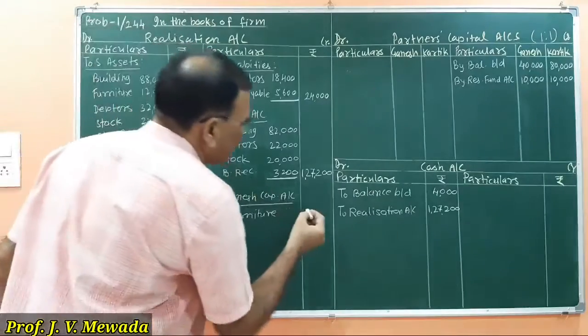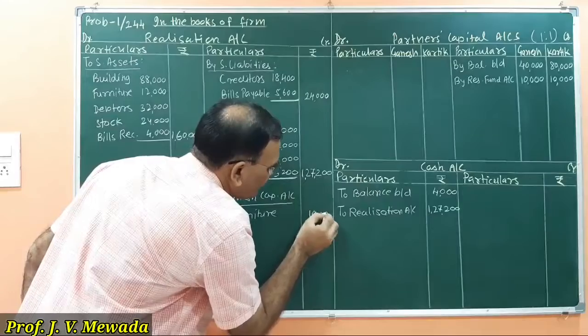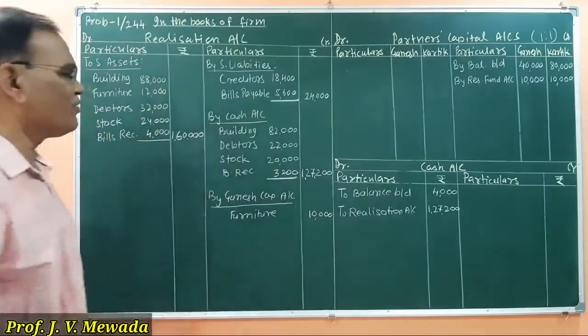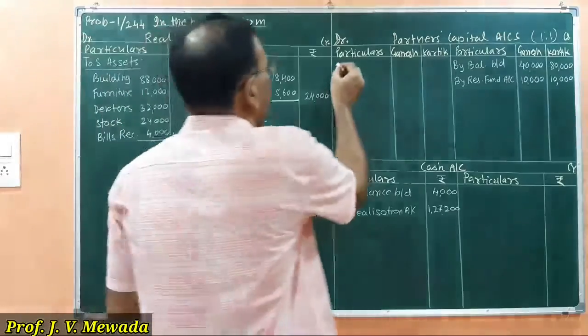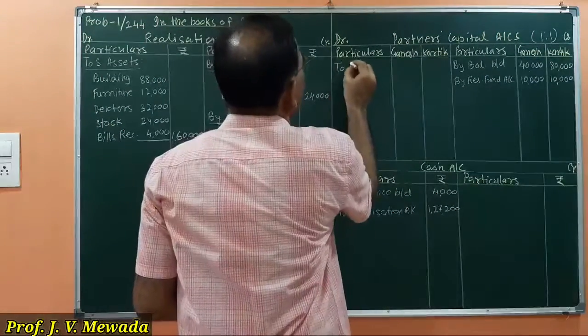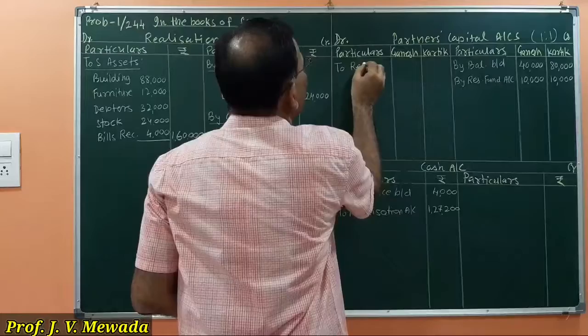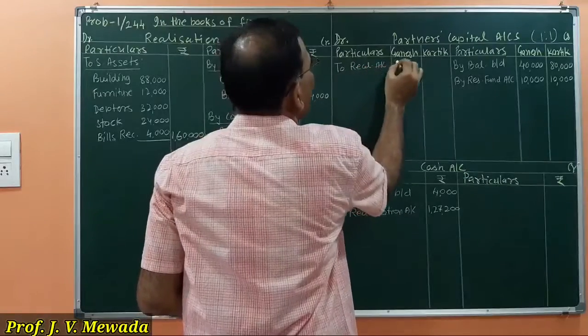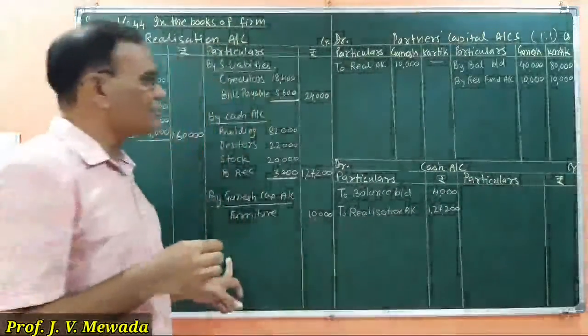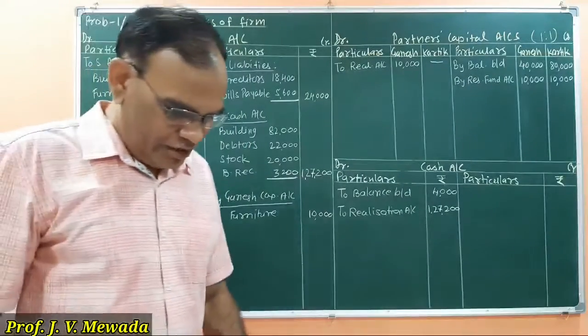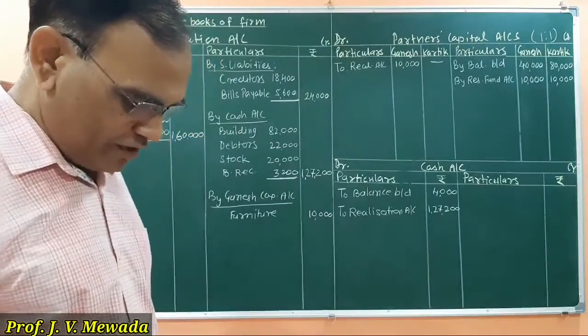Here it is 12, so here it is taken at 10,000. So this is the credit side of realization account. So on the debit side of capital account we have to transfer, so the second entry is to realization account. For Ganesh it is 10,000 and for Kartik it is dash. Now step number 3 is over.